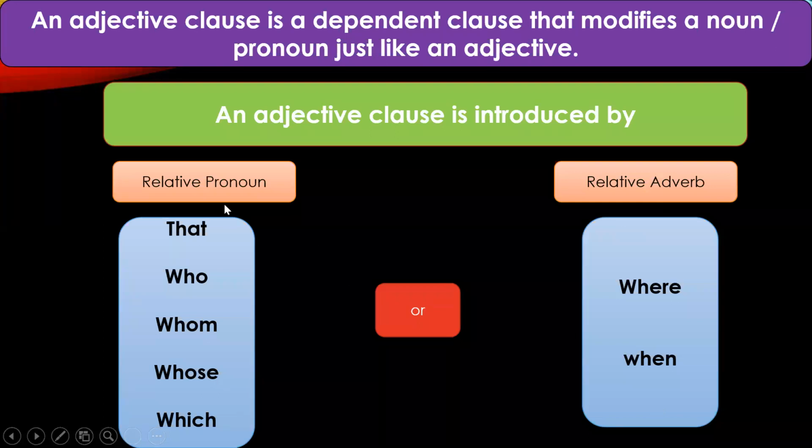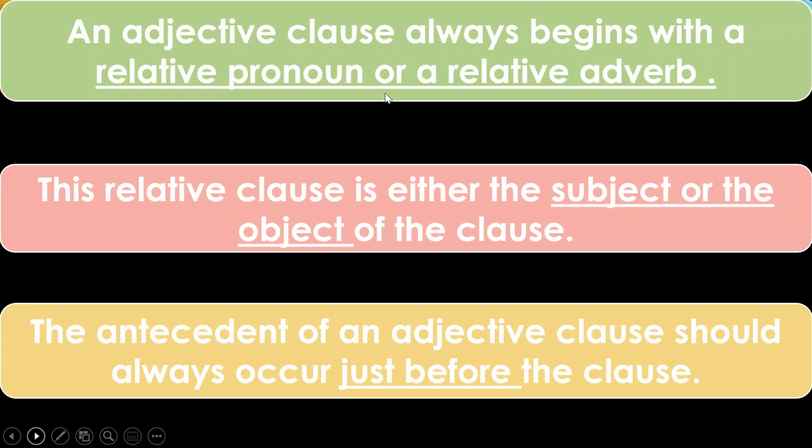So I've already told you a noun clause begins with the conjunction that, if, or whether, with pronouns whatever, whoever, with the WH words. This is how you will identify a noun clause. And an adjective clause is introduced by relative pronouns like that, who, whom, whose, which, and relative adverbs, where, when. So an adjective clause always begins with a relative pronoun or a relative adverb.